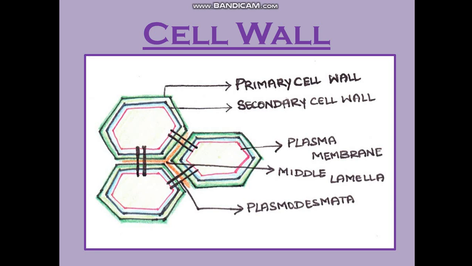This middle lamella is working as a cement joining the cells, and it is composed of pectin, calcium ions and magnesium salts, and can easily be dissolved by the pectinase enzyme. So that is why, coming on to biotechnological use, when we need to separate out the cells, we use pectinase. Pectinase will dissolve the middle lamella and separate out the cells, and when the cells are separate, they can be easily studied. Okay, so this is about the cell wall.